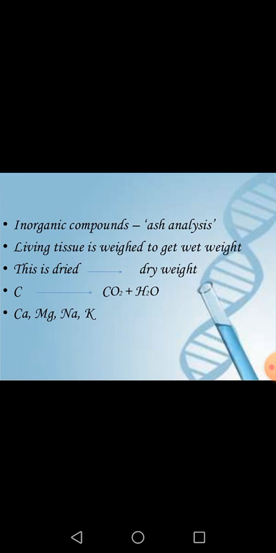So if you want to find out inorganic compounds present in a living cell, we have to go for the ash analysis. Now what is ash? We know that while we are burning anything, the thing which is left is called ash. Now what we have to do for this process, initially we have to take out some living tissue.